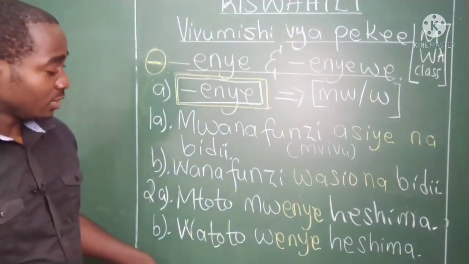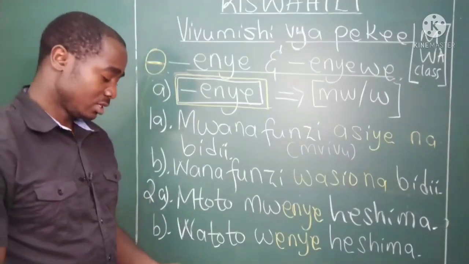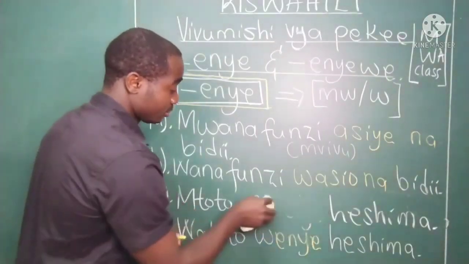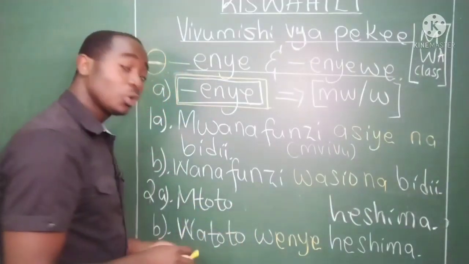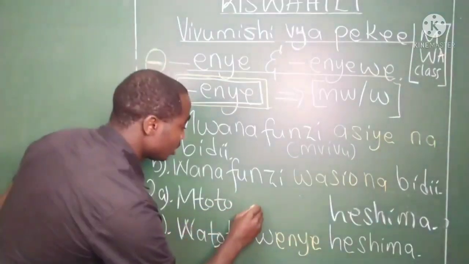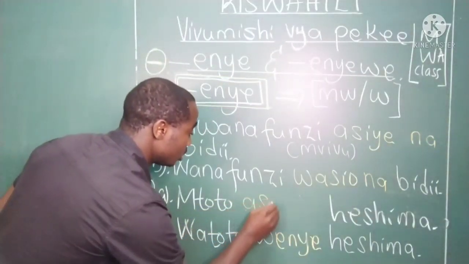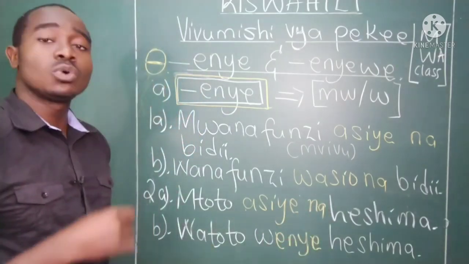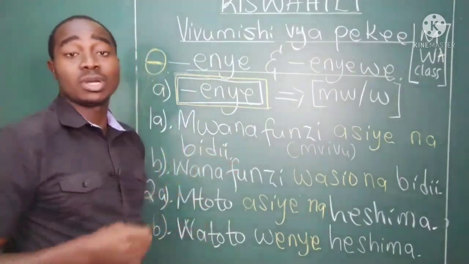If you want to say the child without respect, mtoto asiye na heshima. Sawa?